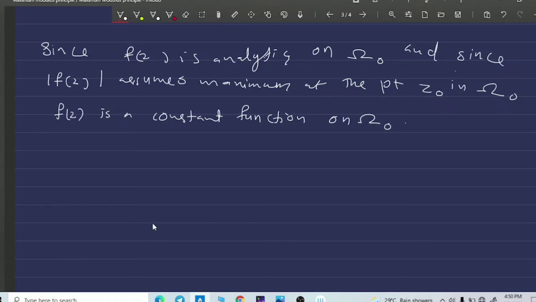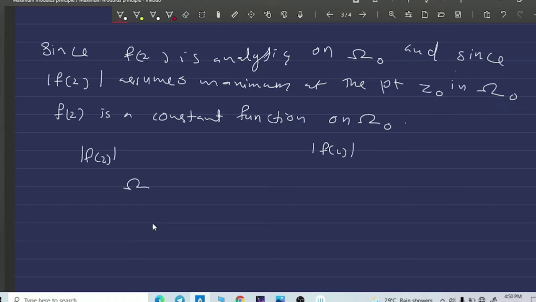according to the previous result we have proved that if f of z is a non-constant analytic function defined on a region omega, then the modulus of f of z has no maximum on omega. Here f of z is analytic on omega naught and at z naught the modulus of f of z has a maximum. So the function must be a constant function on this region omega naught.